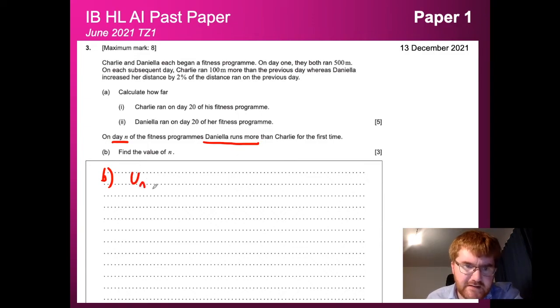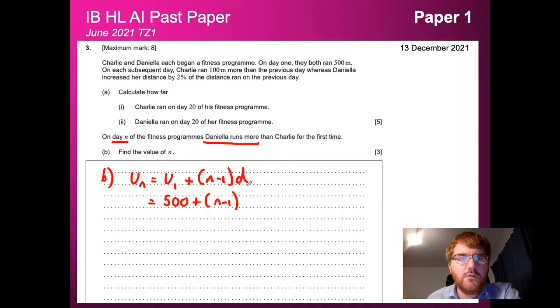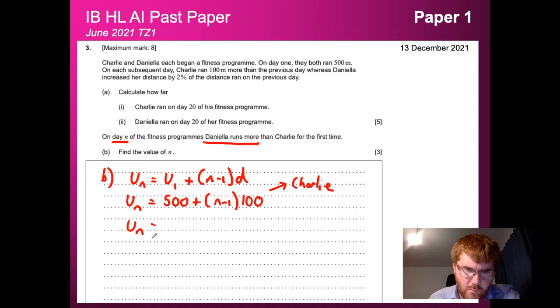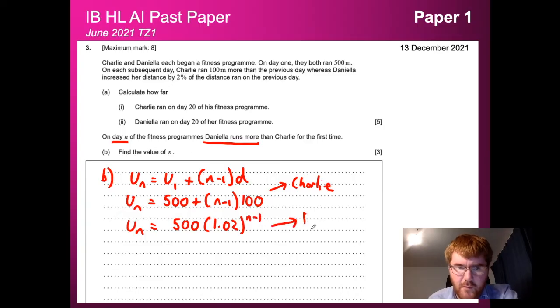So if I take the formula from the formula sheet, remember this was the formula for an arithmetic series, an arithmetic sequence. So if we put the values in of d and u1, well, u1 is equal to 500. Okay, n this time we don't know. And d is going to be equal to 100 because it keeps running 100 extra. So that's going to be our nth term. So this one is for Charlie. And then for Daniela, we have an nth term of 500, 1.02 to the power of n minus 1. So just a reminder of what we did earlier.